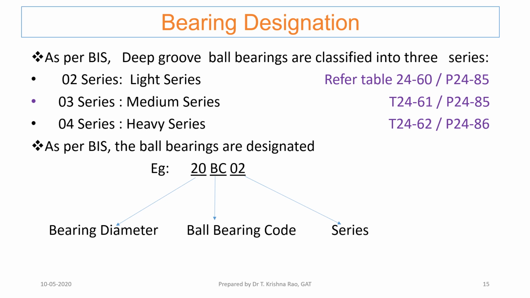BC is the ball bearing code, and 02 is the series. In the first table all the bearings will have 02, in the second table 03, and in the third table 04. BC is the ball bearing code, and in all 3 tables you have BC. The first two numbers indicate the diameter: 50 means 50 diameter, 40 means 40 diameter.